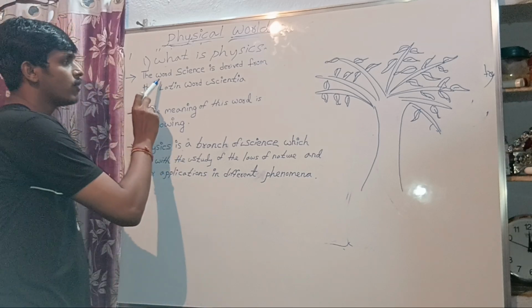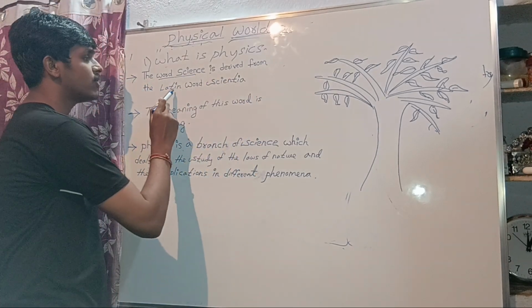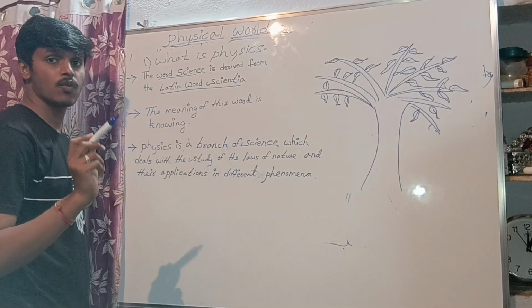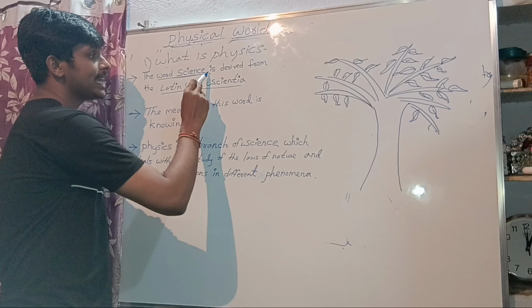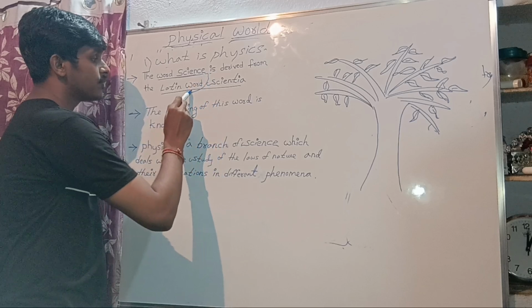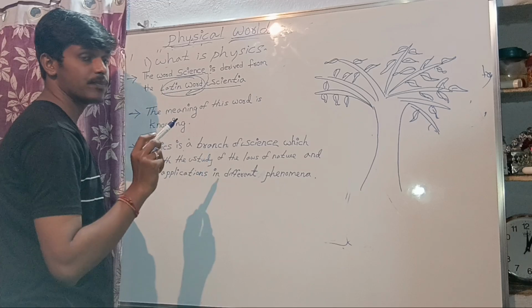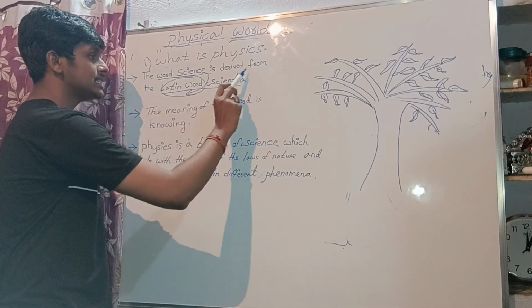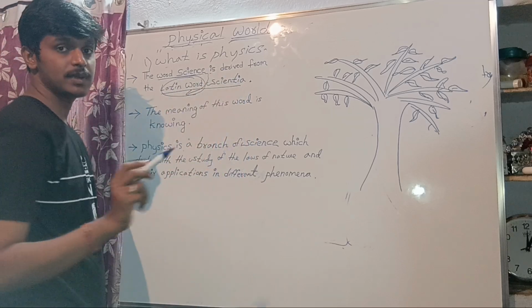The word science is derived from the Latin word scientia. You have to remember this.